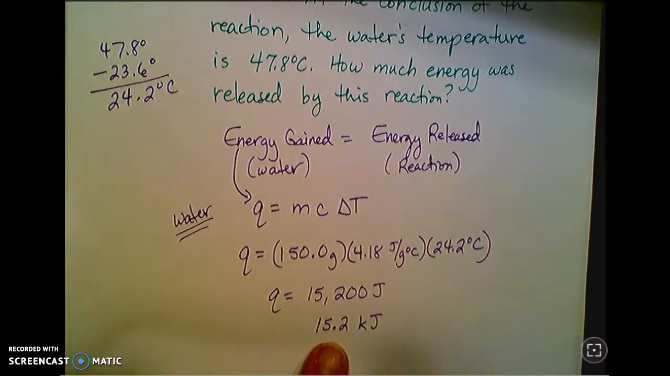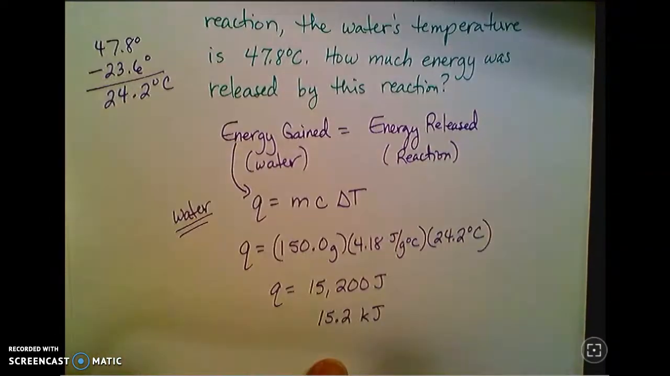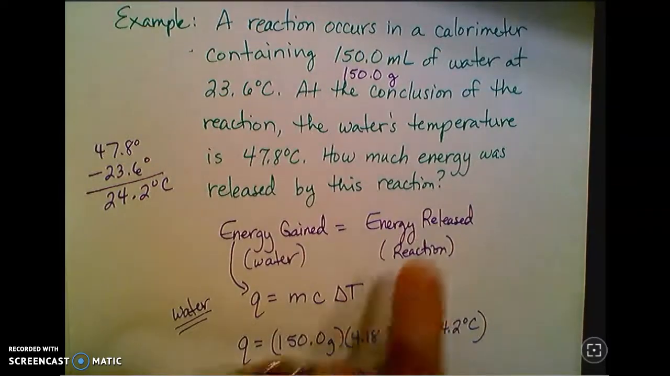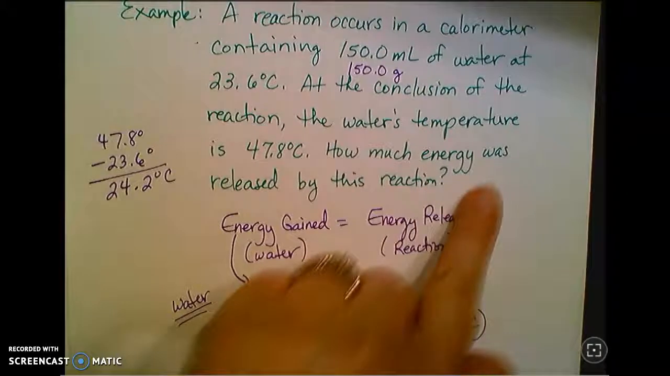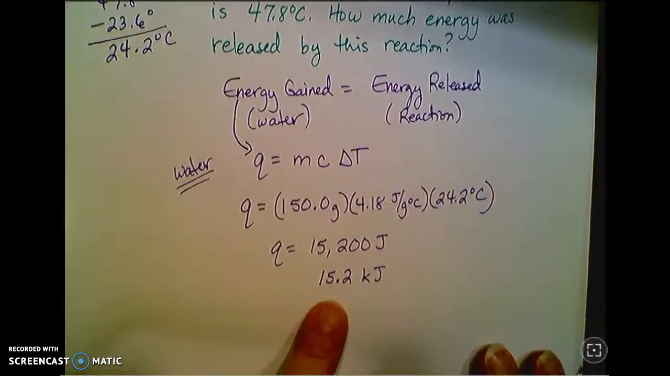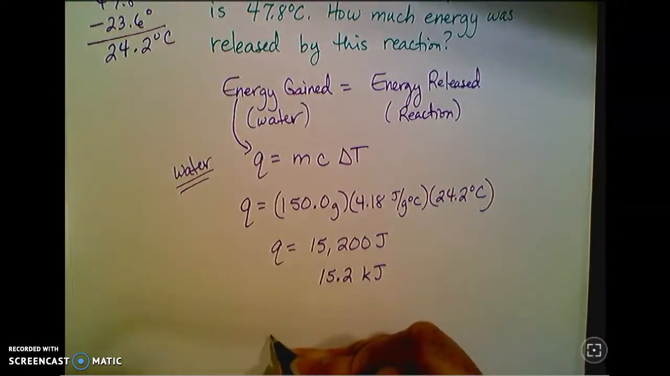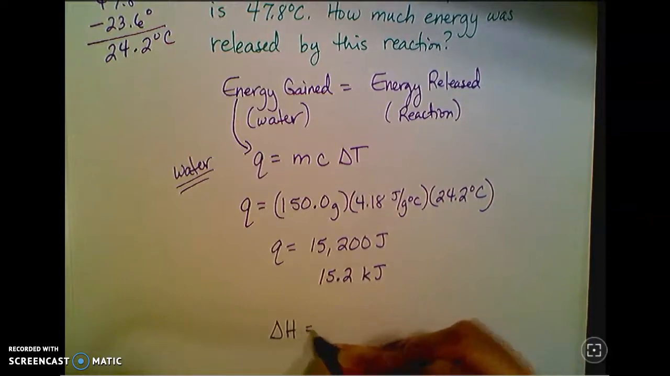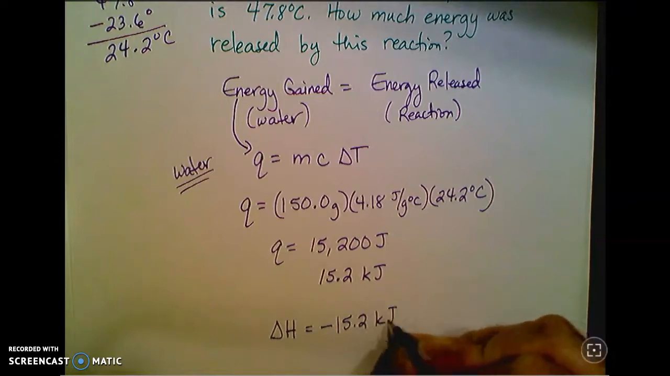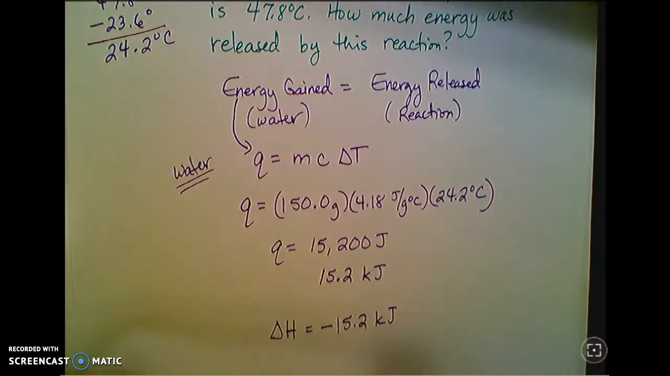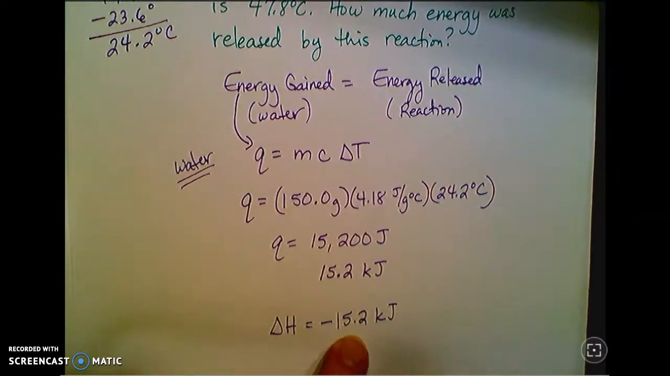Now, again, this is energy that is gained by the water, which means it's released by the reaction. So this just says how much energy was released by this reaction. This answer is fine. But if we're talking about the delta H for that reaction, that's going to be negative. Because remember, all of these changes, we look at them from the point of view of the system. So the reaction actually lost 15.2 kilojoules of energy.